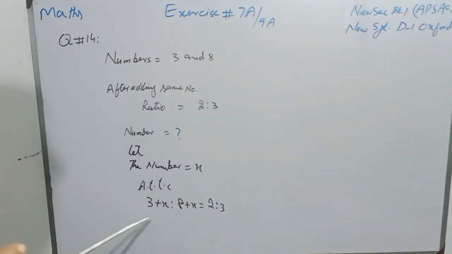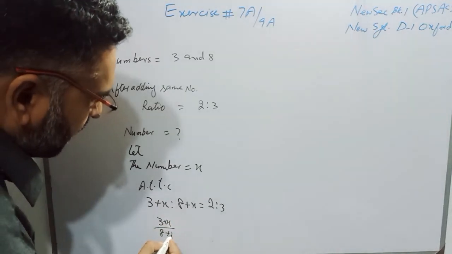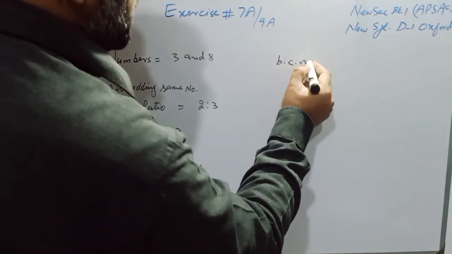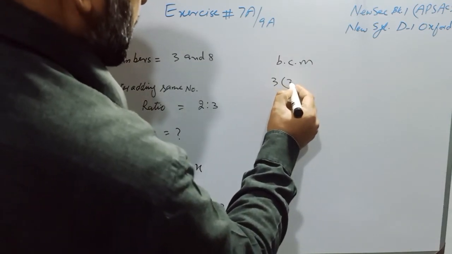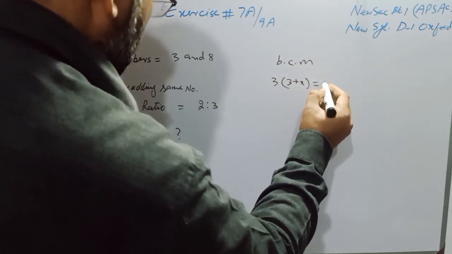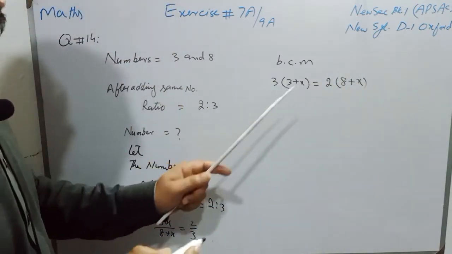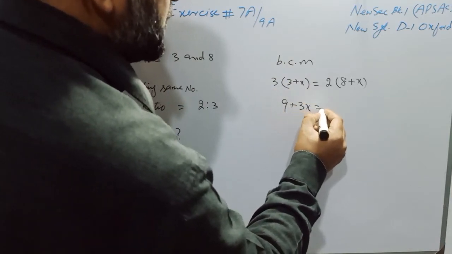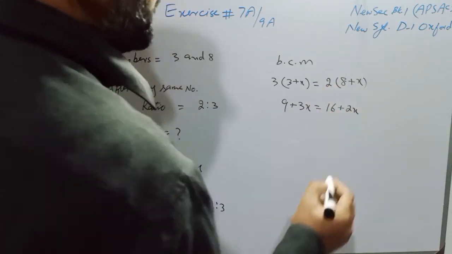Now students, we will write the ratios in the form of fraction, and it will become 3 plus x over 8 plus x is equal to 2/3. Now we will do BCM. BCM means by cross multiplication, and we will have, students, 3 into 3 plus x is equal to 2 into 8 plus x. Now students, 3 will multiply with 3 and we will get 9, and when 3 multiplies with x, we will have 3x is equal to 2 6s are 18, and 2 multiplied by x means 2x, and 2x is plus on right side.